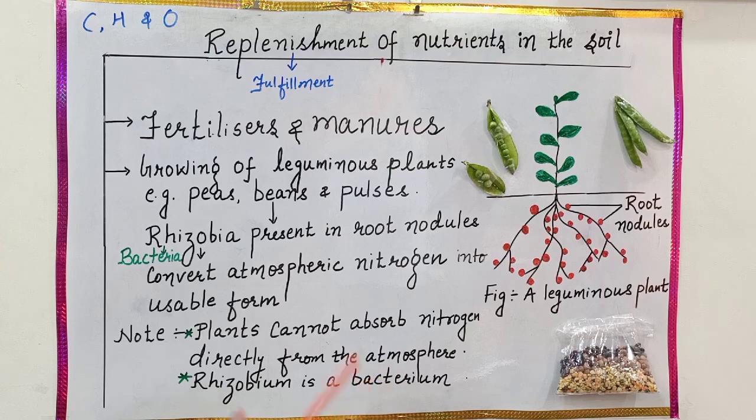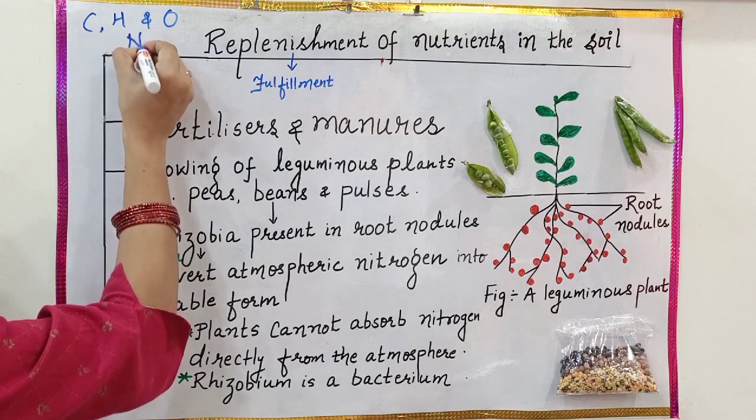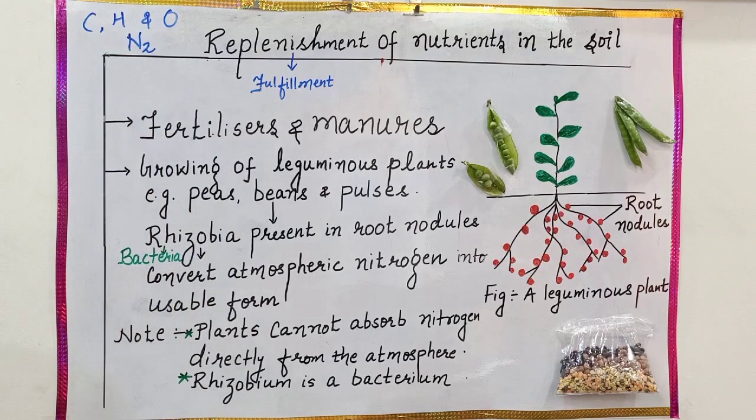So how do leguminous plants help in replenishing the soil? Actually, they help with fulfilling the needs of nitrogen. It is very interesting to know that in the atmosphere, nitrogen is present in such a large amount, as much as 78%. But plants are not able to obtain this nitrogen in the same form. In the atmosphere, the nitrogen is present in the form of N2. But it is so inert that plants cannot use it directly. So how do they take it?